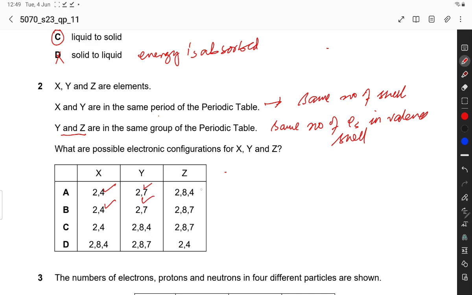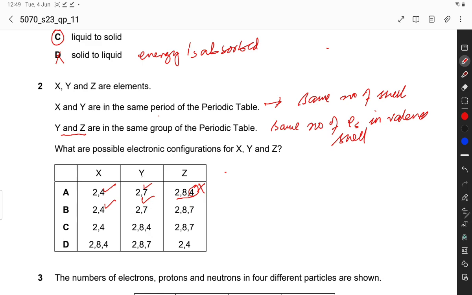So this is 2, 8, 4 for Z. Y and Z should have the same number of electrons in the valence shell, so this is incorrect.